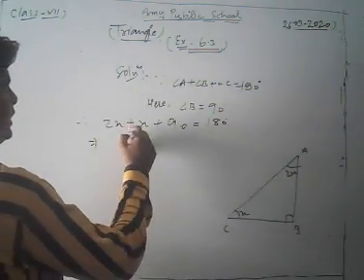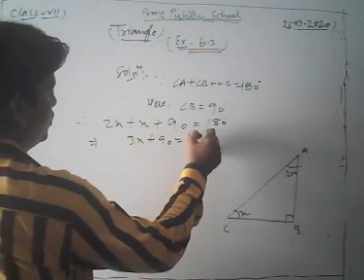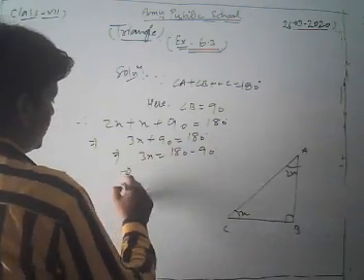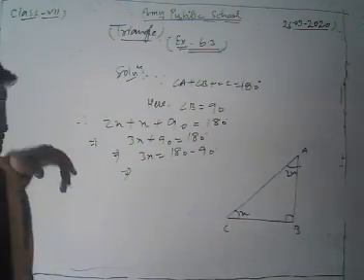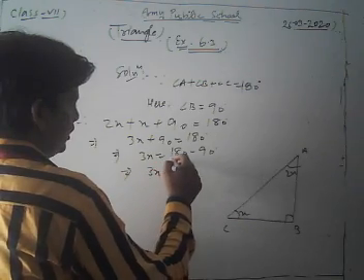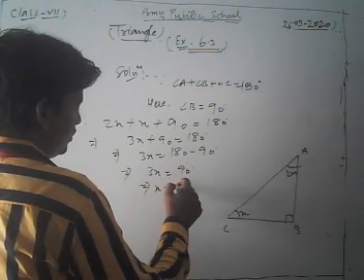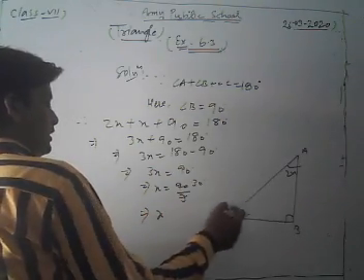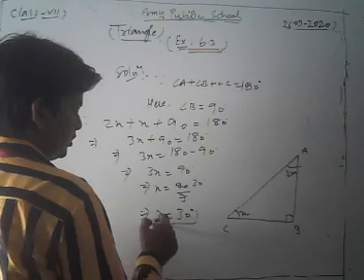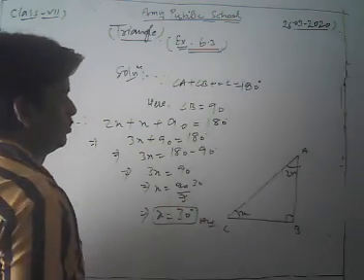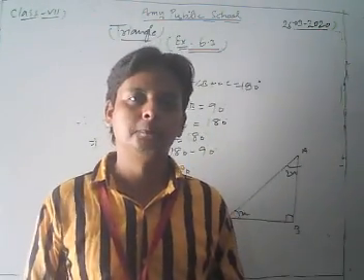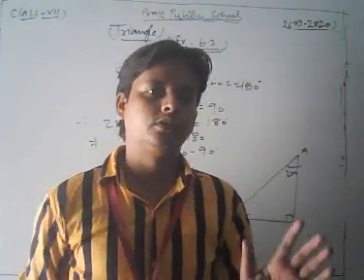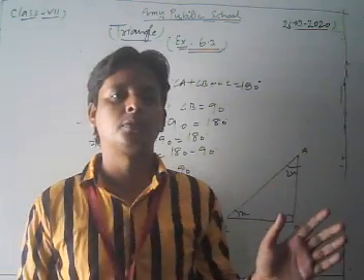Now we simplify, we get 3x plus 90 is equal to 180, that is 3x is equal to 180 minus 90. Thus the value of 3x is 90, so the value of x is equal to 90 upon 3, which is 30 degree. This is our required answer. Thus, dear students, in this way you can solve the exercise, which is based on the angle sum property of the triangle.